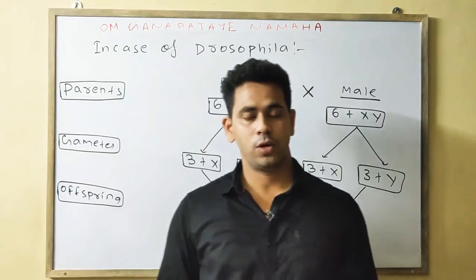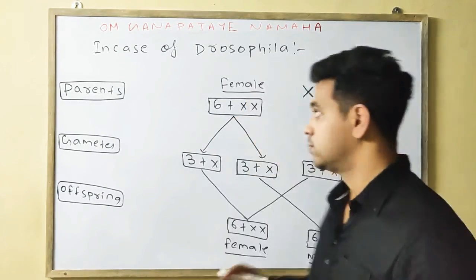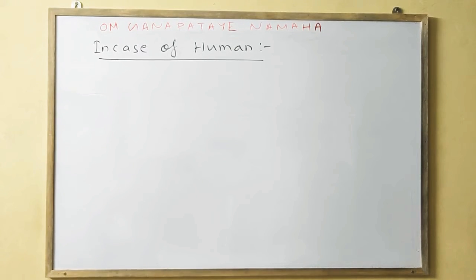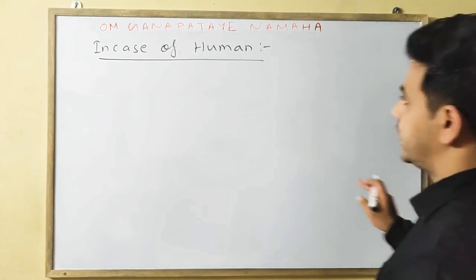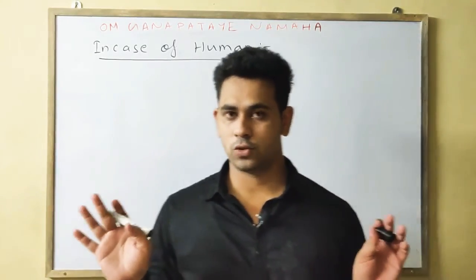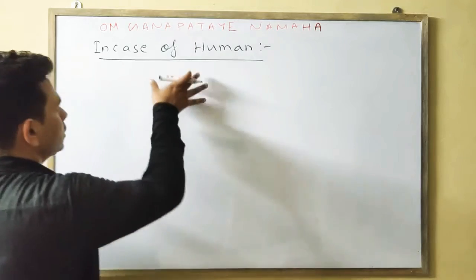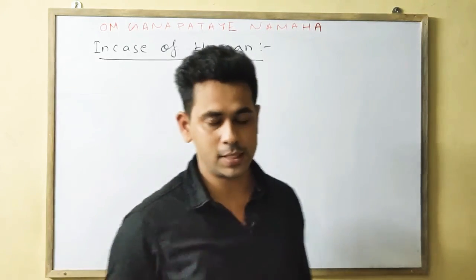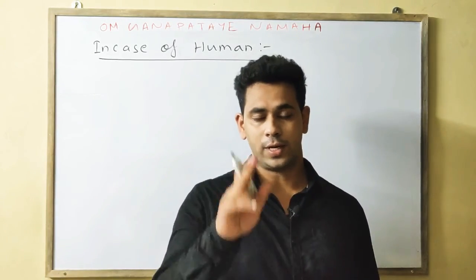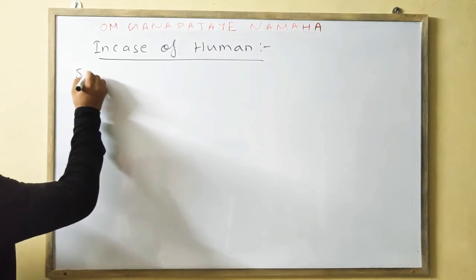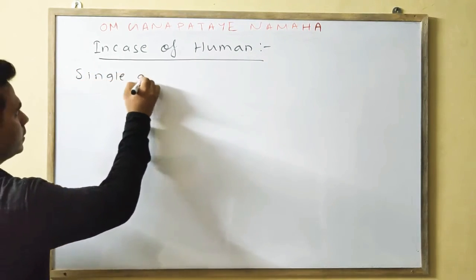Okay, next we will do the single gene effect. Please note down. Chromosomal mechanism is over in the case of human and Drosophila, that is the XX and XY. Next we will discuss in humans; two more portions are present, as I have written in the heading. One is your single gene effect, the other one is your sex reversal. First you will write about the single gene effect.